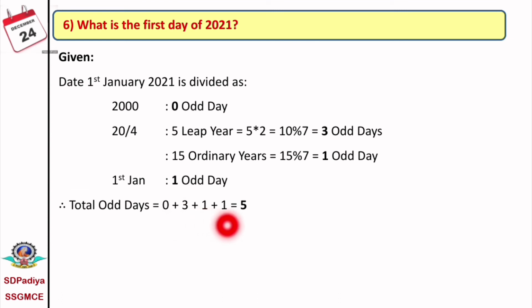We know the relation between the odd days and the days of a week. 0 means Sunday, 1 means Monday, 2 means Tuesday, 3 means Wednesday, 4 means Thursday, and 5 means Friday. Therefore, the first day of 2021 is a Friday.